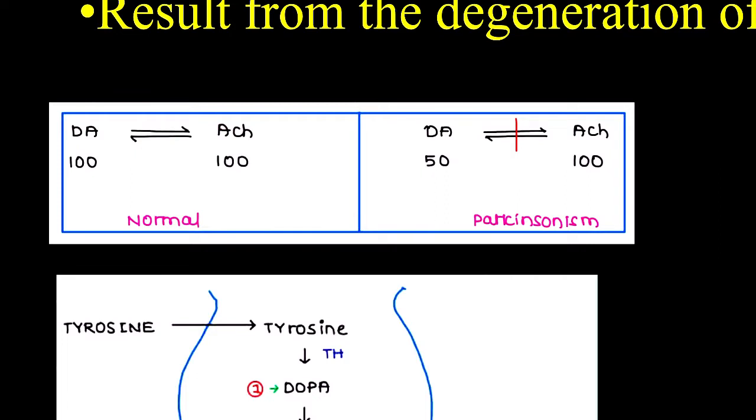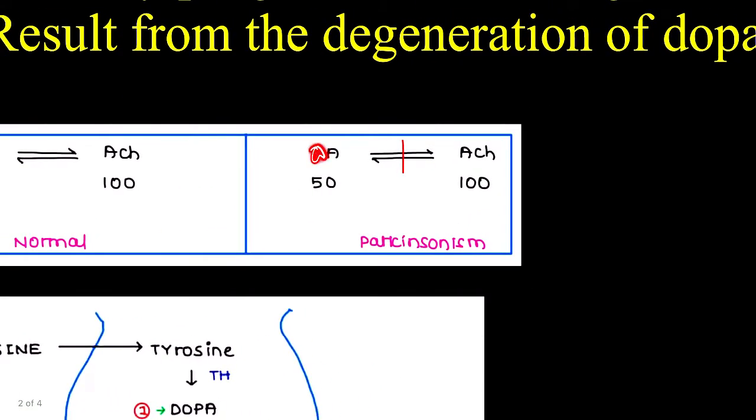They are opposite to each other, so they balance each other, and that's why there is a normal condition in the body. But what happens in the case of Parkinsonism is that the level of dopamine will decrease, such that it will be 50. Now as it will be 50, what will happen?